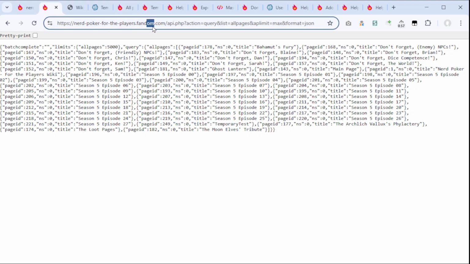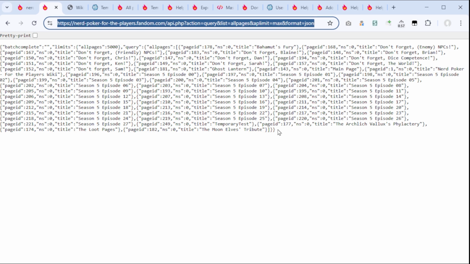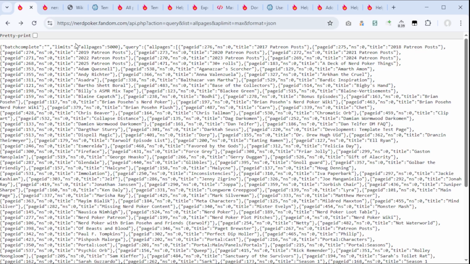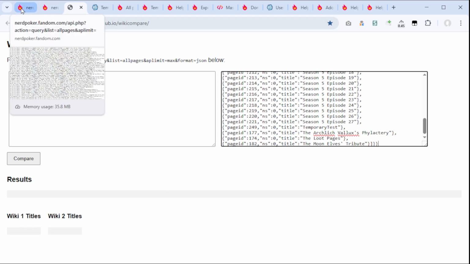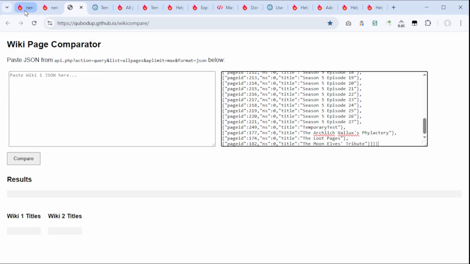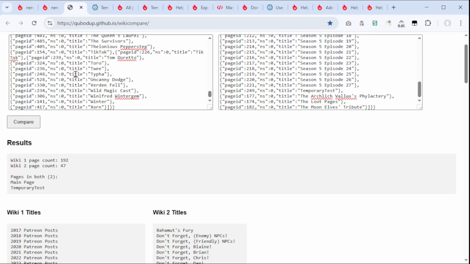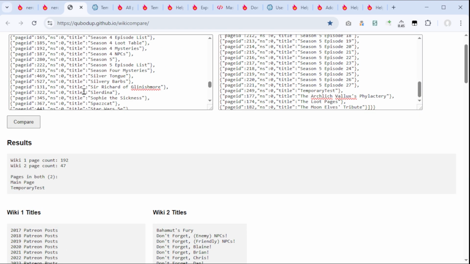Instead, I'm using the API, which is open, and it just gets everything in JSON format with max limits, all pages. And I have that for the wiki that is the donor wiki and for the recipient wiki. And I have a little tool which allows you to compare those. Here we put the donor wiki stuff in and the wiki that remains in the end I put on the left. And after comparing, we see how many pages exist in either and which exist in both.